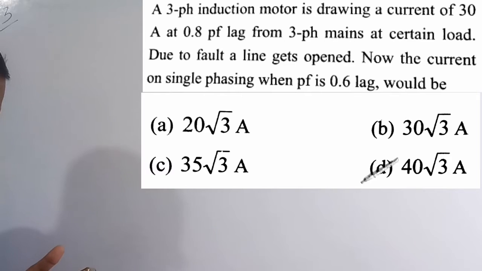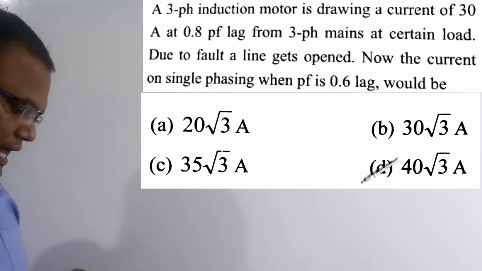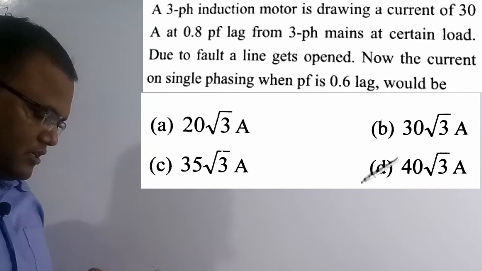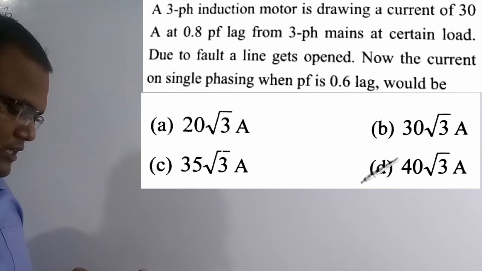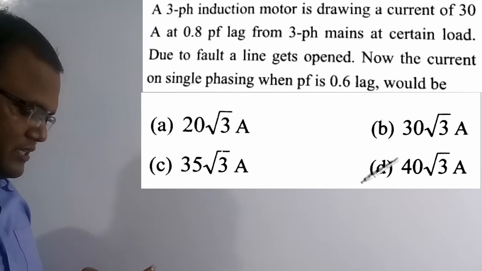Now we are going to solve the third question. See the question here. A three-phase induction motor is drawing a current of 30 ampere at 0.8 power factor lag from three-phase mains at a certain load. Due to a fault, a line gets open. Now the current on single phasing, when the power factor is 0.6 lag, would be.